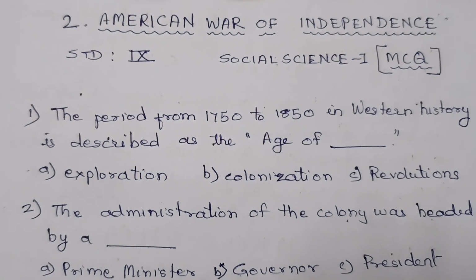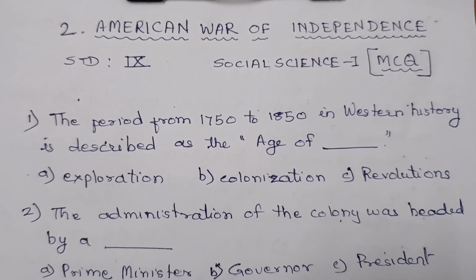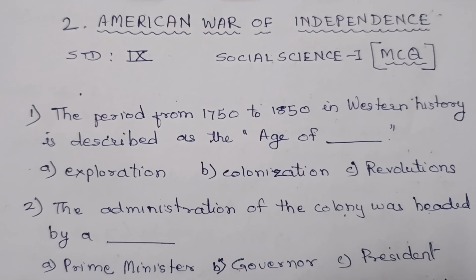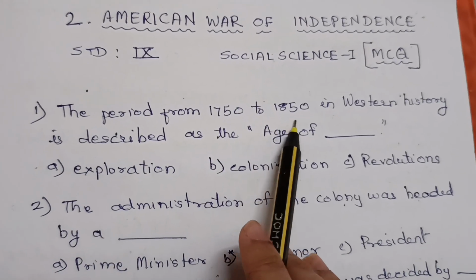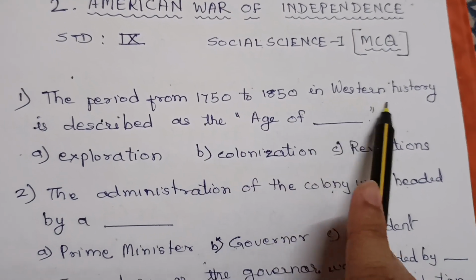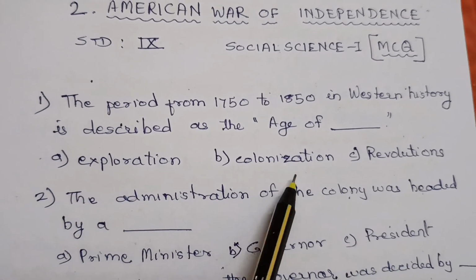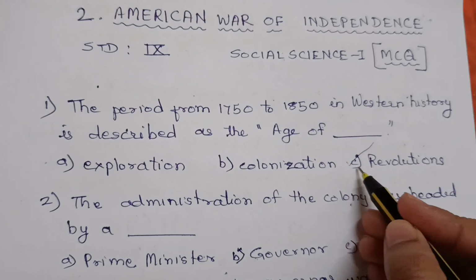Today we are going to solve some MCQs on the chapter American War of Independence for Standard 9th. So let us begin. Question number 1. The period from 1750 to 1850 in Western history is described as the age of dash. A. Exploration, B. Colonization, C. Revolution. And the correct answer is C.